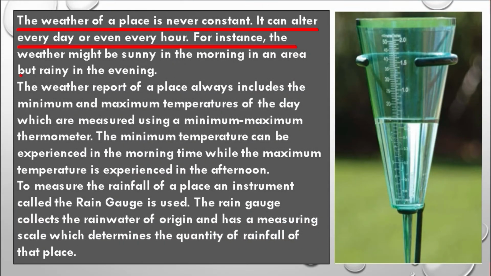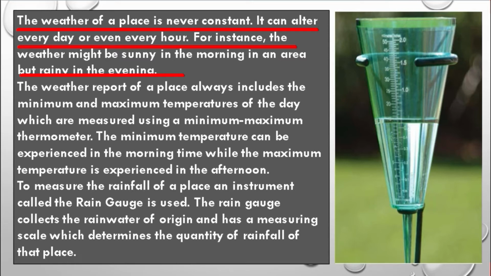And students, the most important thing about weather is that the weather of a place is never constant and it can alter every day or even every hour or every minute. For example, the weather of a particular place might be sunny in the morning while rainy in the evening.